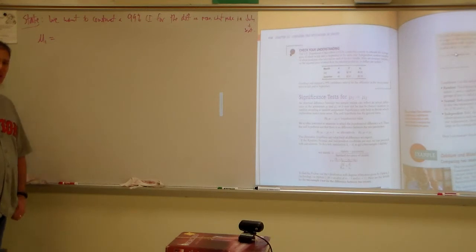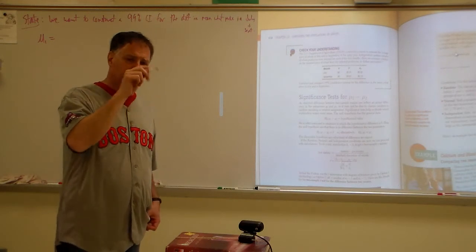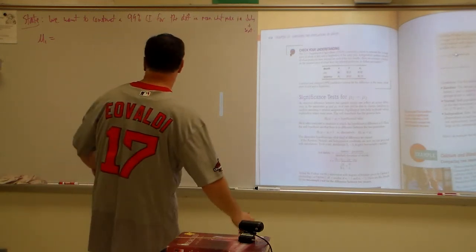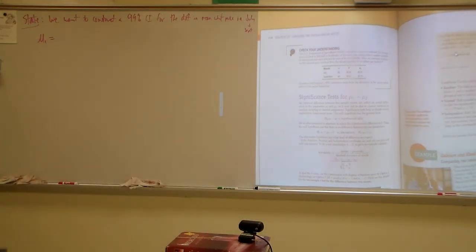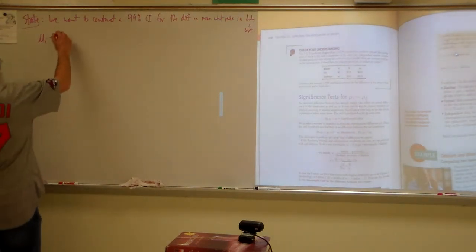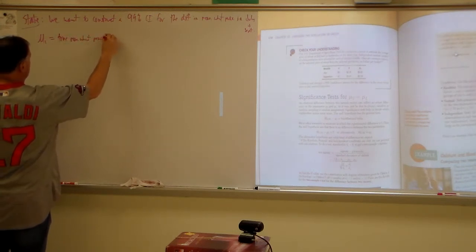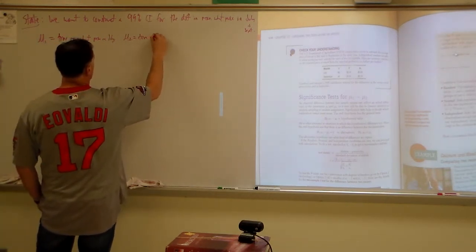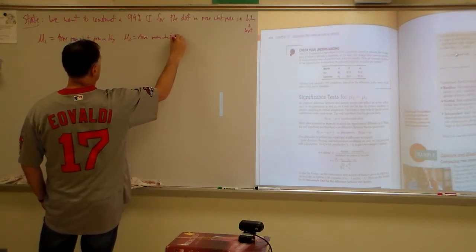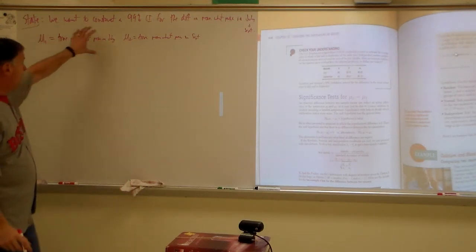Now I think in the last one I called that an X bar. We're talking about our parameters. Our parameters should be mu. So go back into your notes and just make that notation. That's my mistake. So mu1, what do we want mu1 to be? Let me be consistent with the way that they did it. mu1 we're going to say is the true mean wheat price in July, which means mu2 is the true mean wheat price in September. We have our parameters identified.